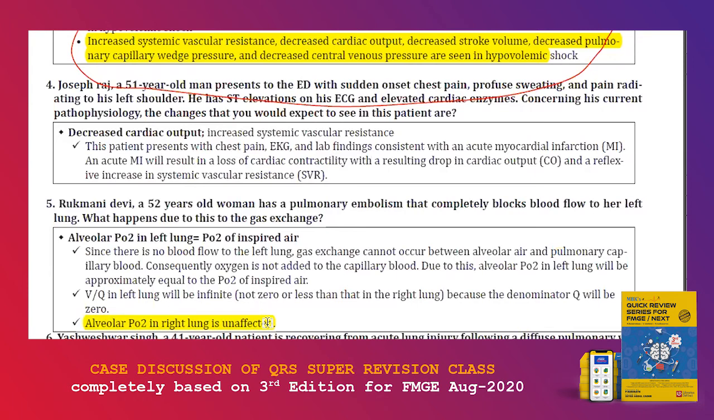Since there is no blood flow to the left lung, gas exchange cannot happen between the alveolar air and the pulmonary capillary blood in the left lung. Consequently, oxygen is not being added to the capillary blood. So the alveolar PO2 in the left lung will be equal to the PO2 of the inspired air. So directly this is a point, but you need to know the right lung alveolar PO2 is not going to be affected. Is that okay?